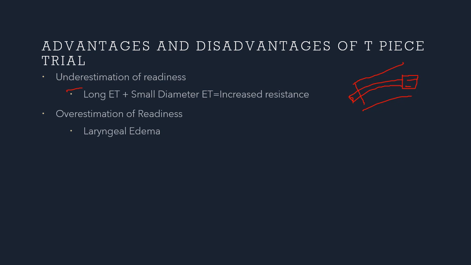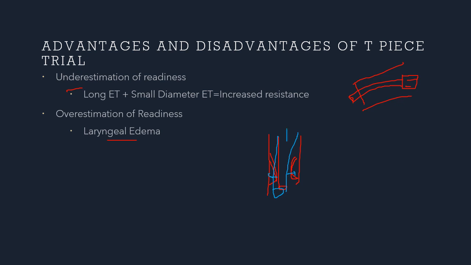Suppose the patient is having a laryngeal edema. So this is the normal larynx and the patient is having a laryngeal edema. And this is your ET tube. Let me put it in a blue color. Okay, so this is the ET tube. Basically, this ET tube is going to act like a stent, keeping the walls open. So what happens here?